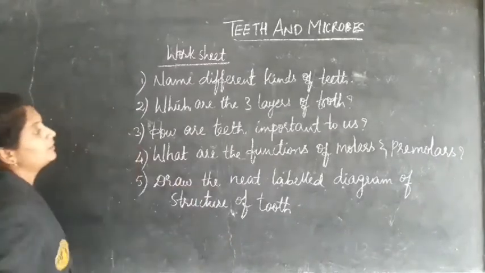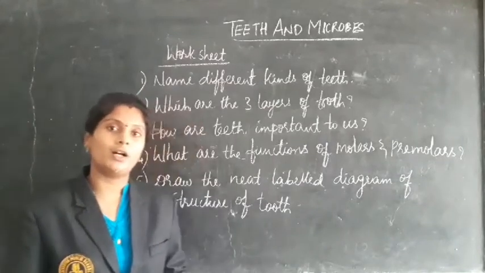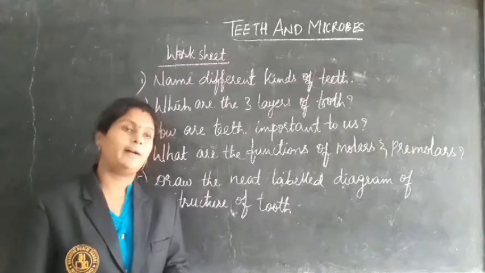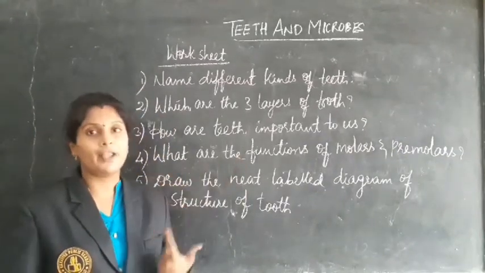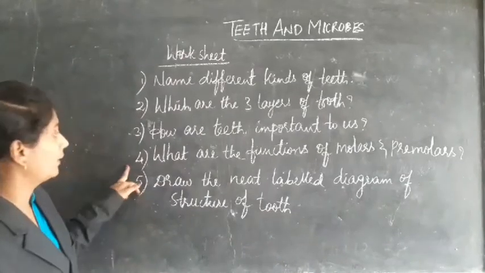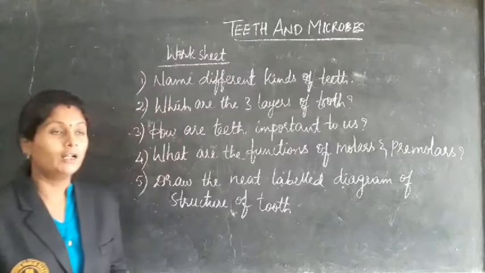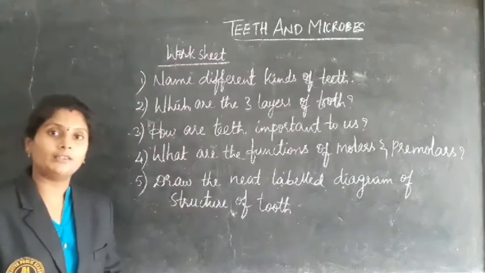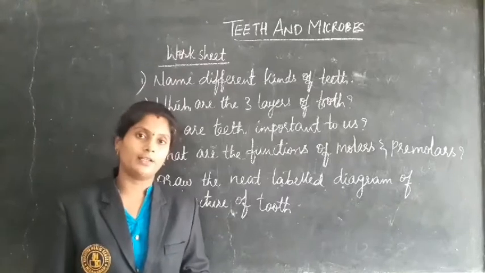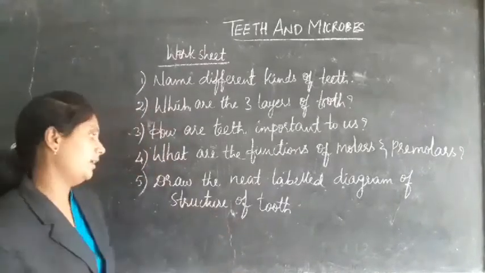The third one is: how are teeth important to us? Because they help us to take food, and they give shape and structure to the face. That is the answer. The fourth one: what are the functions of molars and premolars? They act as crushing and grinding teeth, so they help us to crush and grind the food.